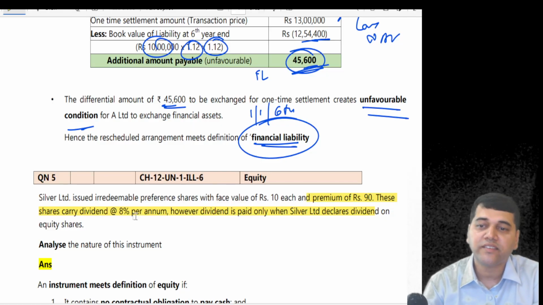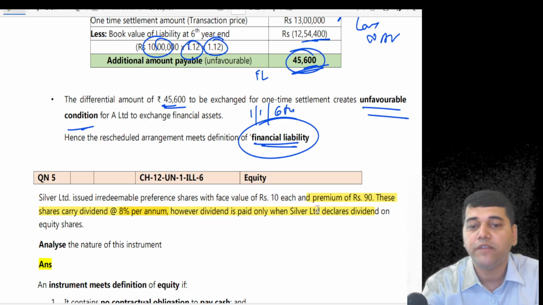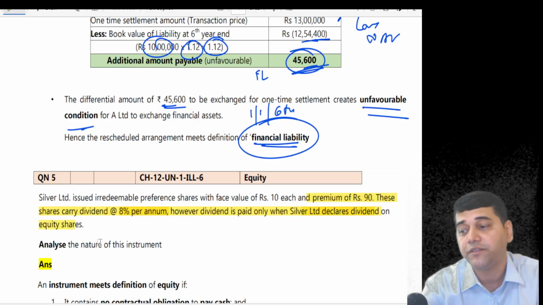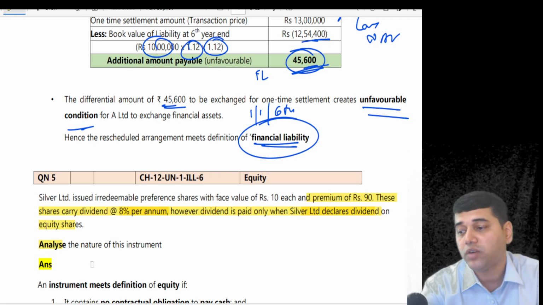Now, these shares carry a dividend of 8% per annum. However, dividends are paid only when Silver declares the dividend on the equity shares. Now, analyze the nature of this instrument. What type of instrument is it?